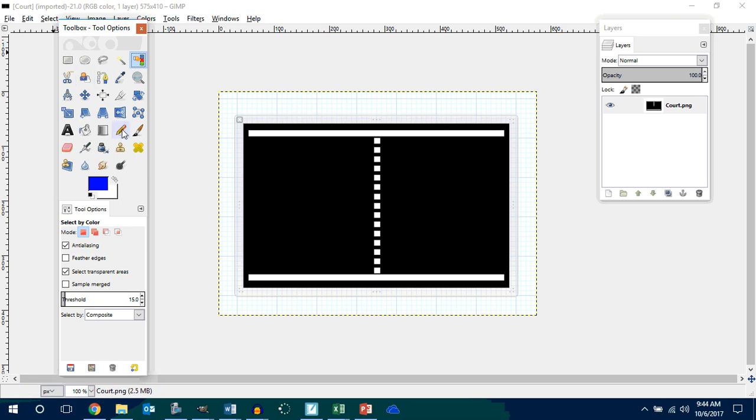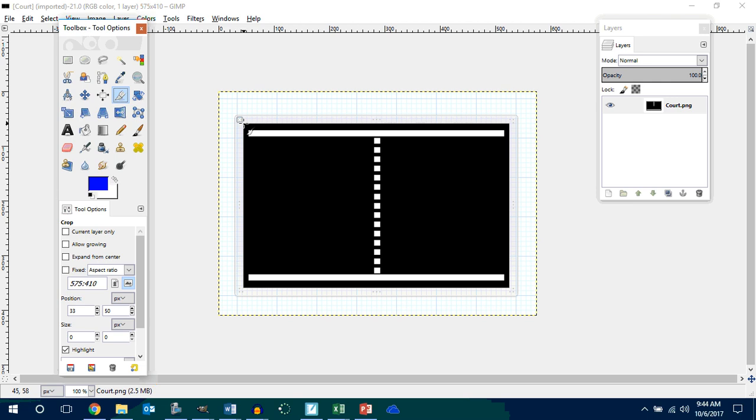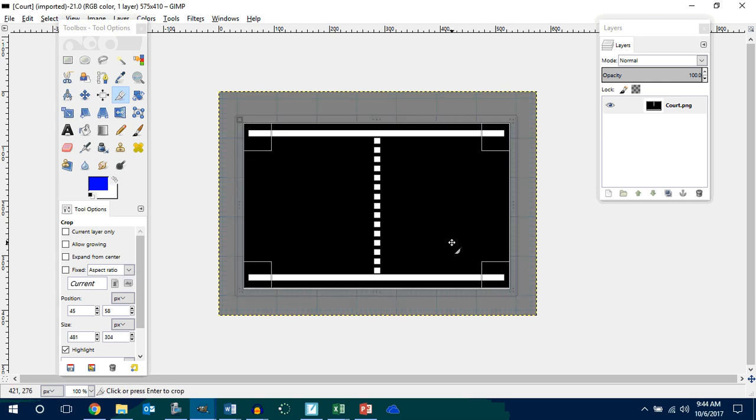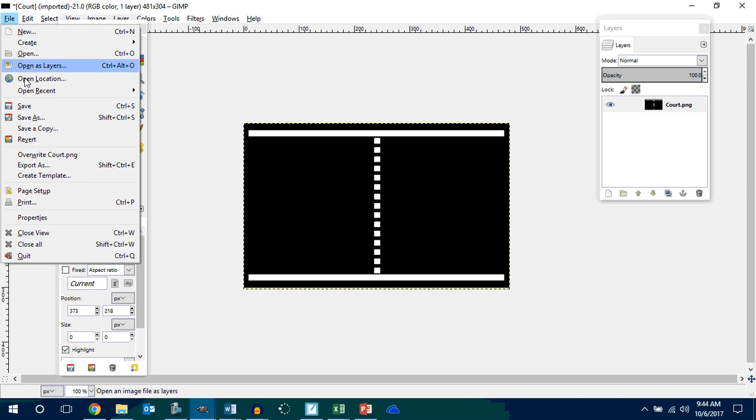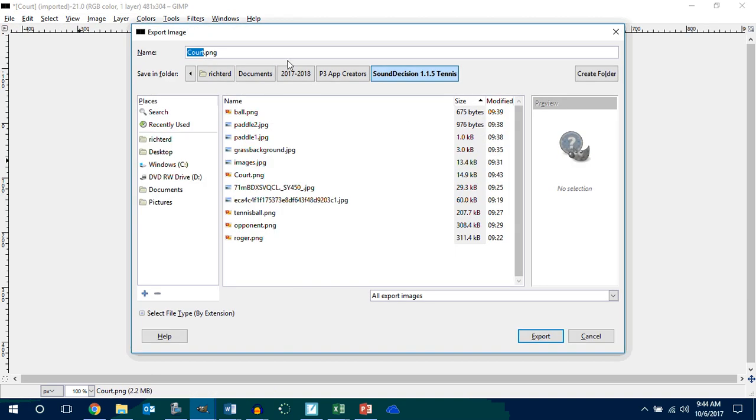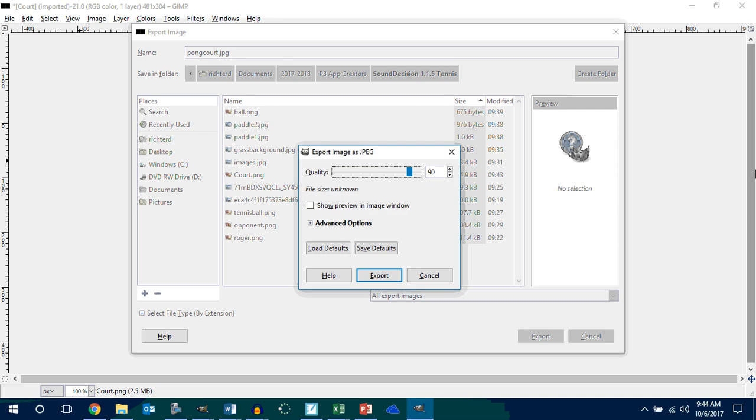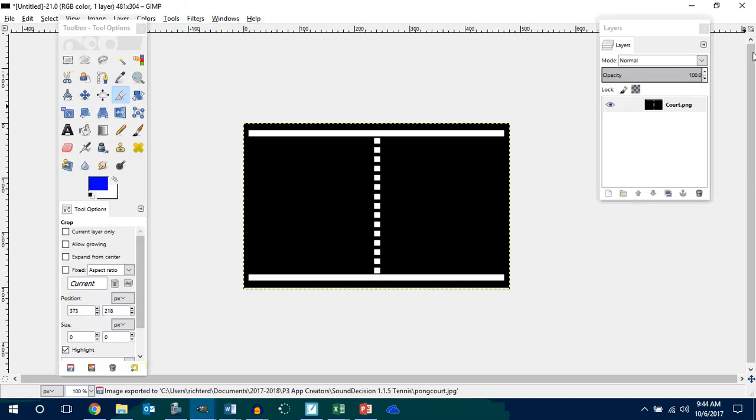Okay, so now I can crop this guy. Let me show you how to crop. Boom. Drag it around this court. Boom. Double click. That's gone. File, export as Pong court. I don't need a .png here. This can be a .jpeg. Okay, hit OK. Boom, done.